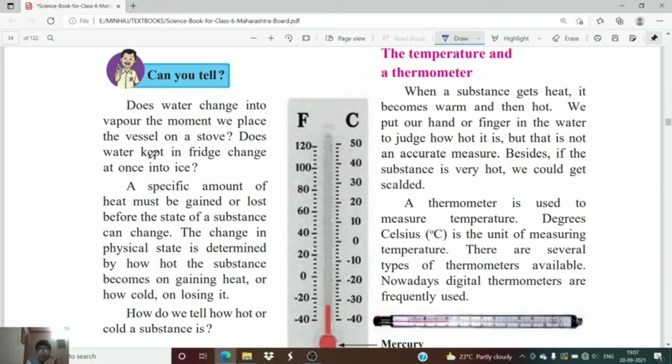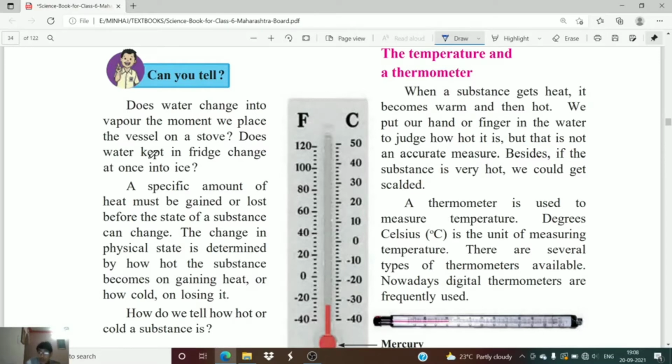Now how we can measure the amount of heat present in the body or the temperature of the body. Okay, basically if we touch any hot substance or cold substance, we can say that the substance is hot or the substance is cold. अगर हम किसी सब्सटेंस को टच करेंगे तो हम बता सकते हैं कि वो ठंडा है या फिर गर्म है, लेकिन हम ये नहीं बता सकते वो कितना गर्म है या फिर कितना ठंडा है. हम उसका स्पेसिफिक अमाउंट नहीं बता सकते. Okay, so to find the specific amount of heat or the temperature of any body, we have to use certain instrument, and that instrument is called as thermometer.